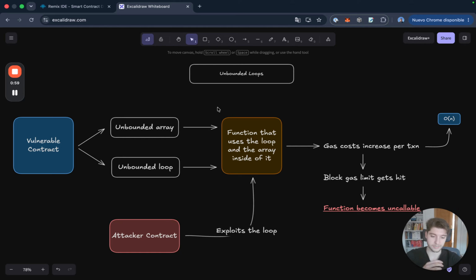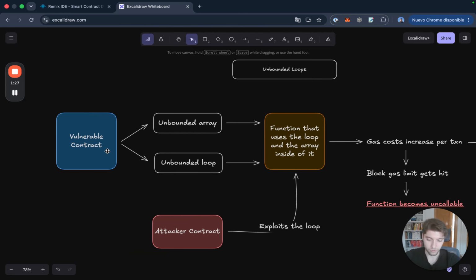I want you to understand that an unbounded loop is basically a loop that can grow infinitely. So it doesn't have boundaries. It doesn't say, okay, I'm going to run a maximum of 10 times or a maximum of 100 times. It just grows and grows, and the loop just performs itself over and over, and it can reach literally unlimited iterations of that exact same loop.